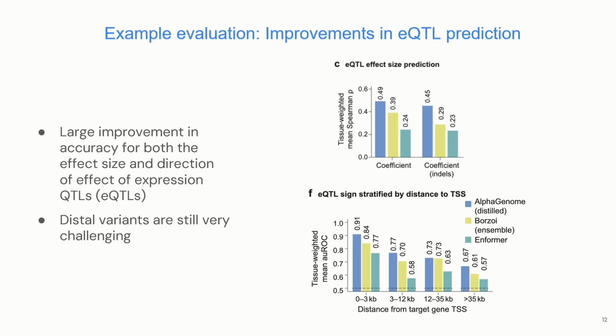One thing to note is that the model does natively support indel variant scoring, or really any kind of variant that you can fit within a megabase. It's quite flexible. That said, distal variants are still extremely challenging. If you segment by distance from target gene TSS, everybody does more and more poorly, essentially. We're just about ahead, but we definitely have not solved that distal regulation problem.